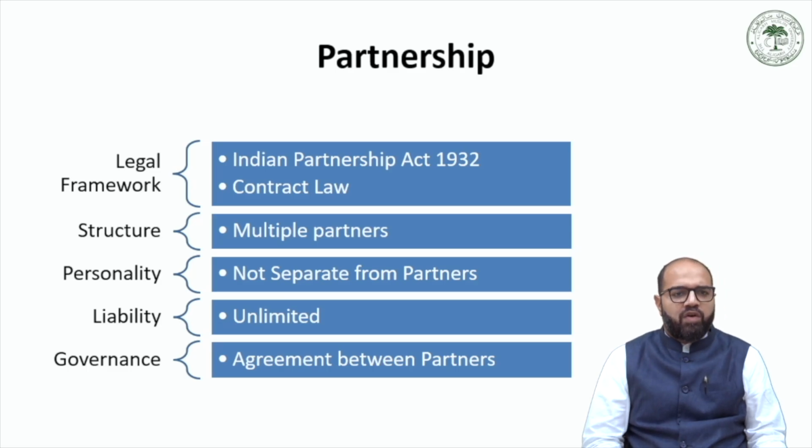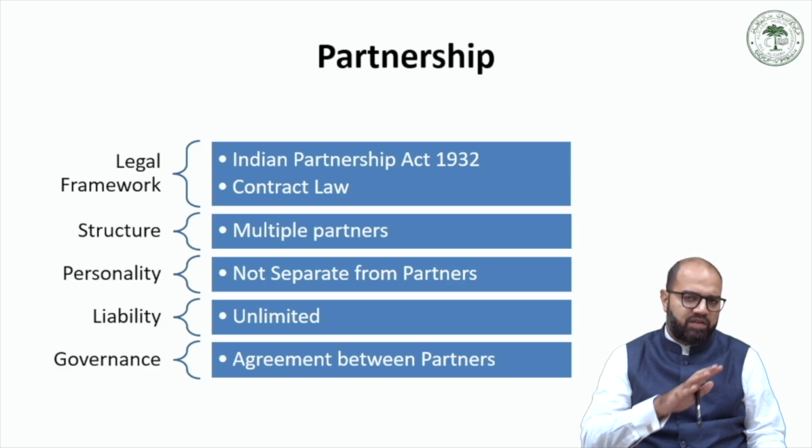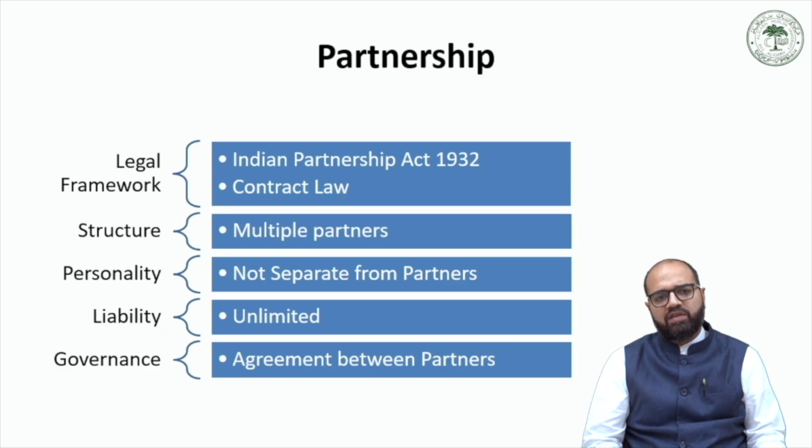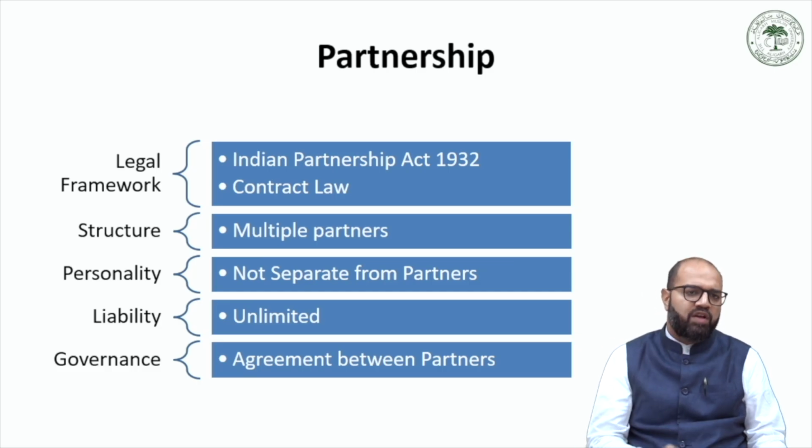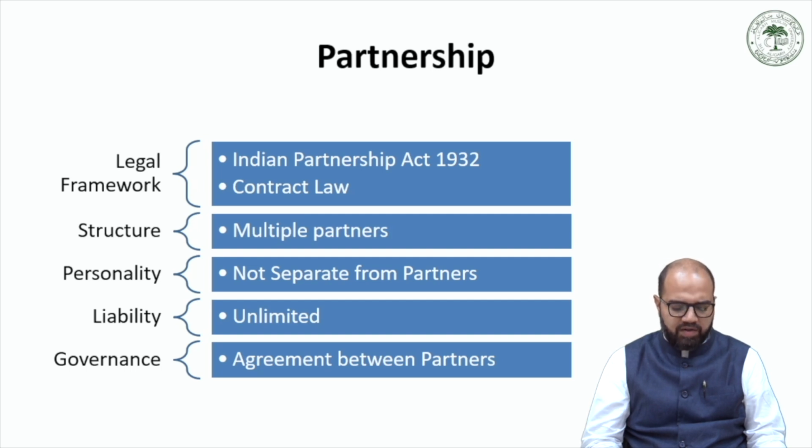Now, the structure of a partnership firm is very unlike that of a proprietorship, where there is a single person. Here you have multiple owners of a business. Each of these owners is known as a partner. So essentially, the ownership of a partnership business is plural, whereas in case of proprietorship, it is singular. So in that sense, insofar as the structure of owners is concerned, it somewhat resembles that of a company where there are multiple shareholders. In the same way, in a partnership firm, there could be multiple partners.